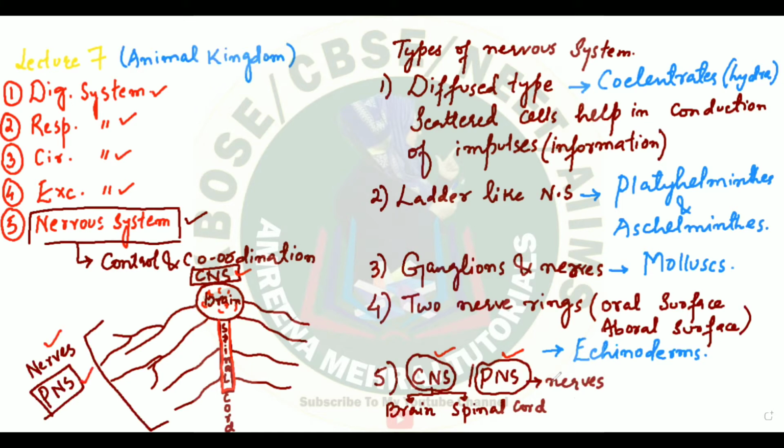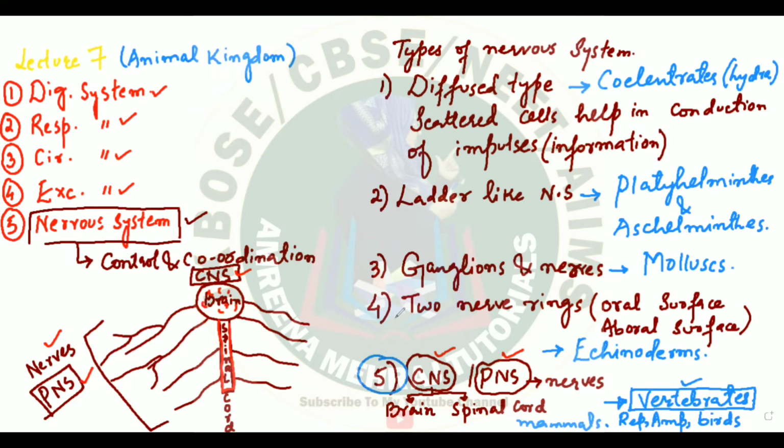So such a type of nervous system is the most advanced type of nervous system, and this type of nervous system you will find absolutely in your vertebrates. So this you will find in vertebrates. That means in your reptiles, in your amphibians, in your birds, and in mammals. That means humans also. So all of these classes we call vertebrates, okay? All of them are included in vertebrates. So vertebrates have this type of nervous system.